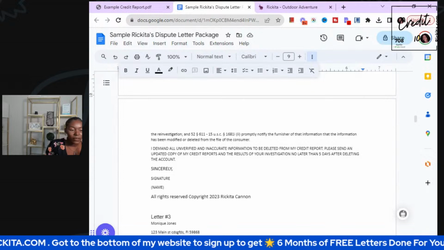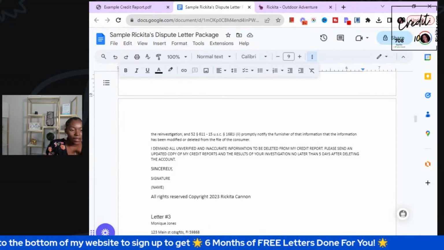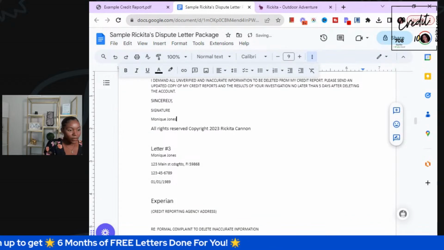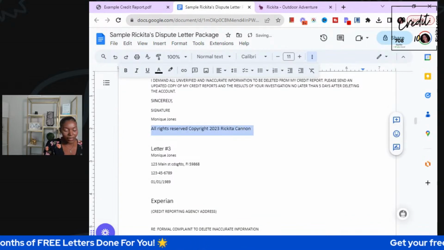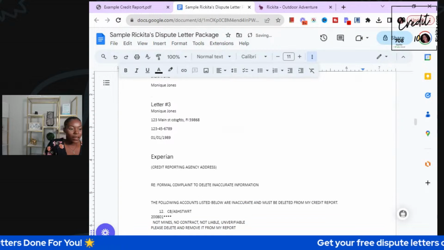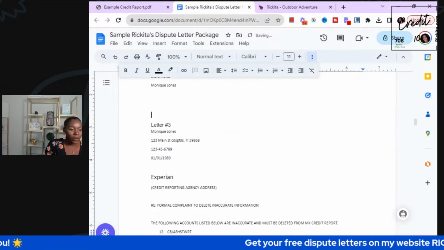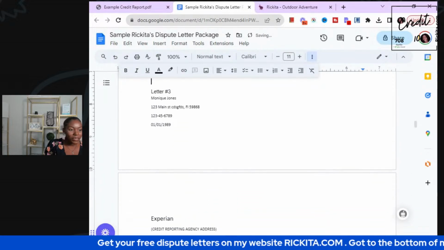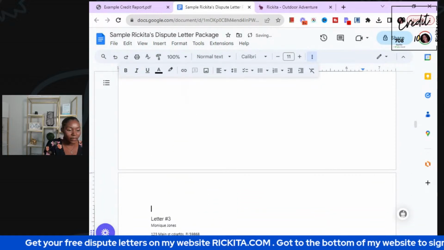You demand that they delete all unverified and inaccurate accounts from your credit reports. We're going to paste your name here and delete this copyright. And then this next letter is Experian. So we want to put that on its own page. It's for those people that just need help doing the letters right.